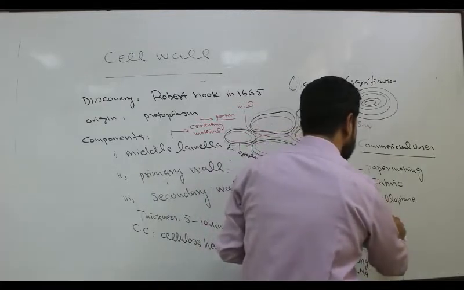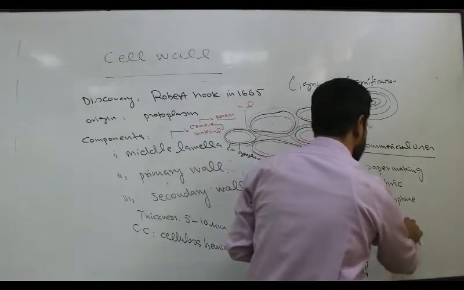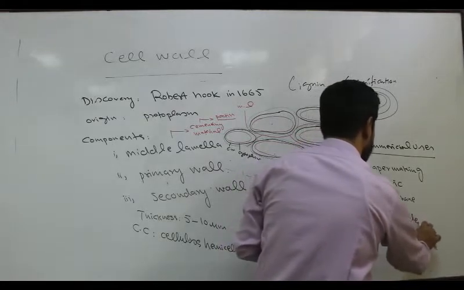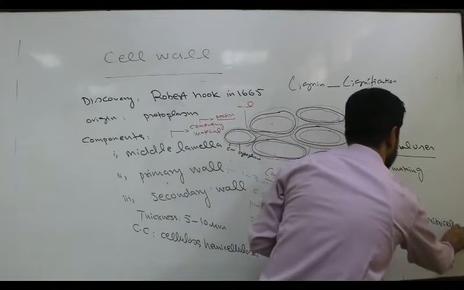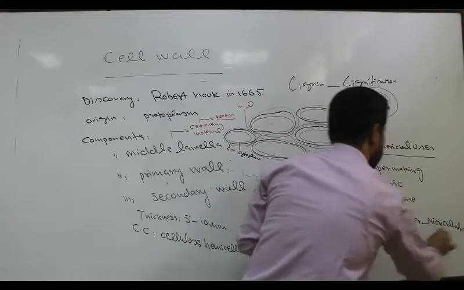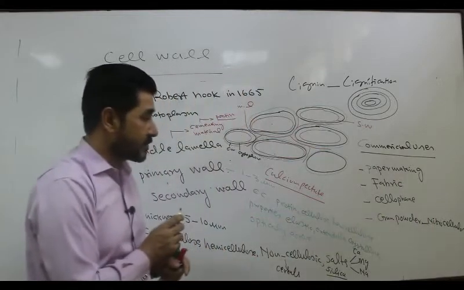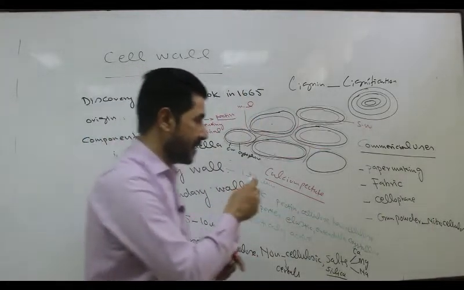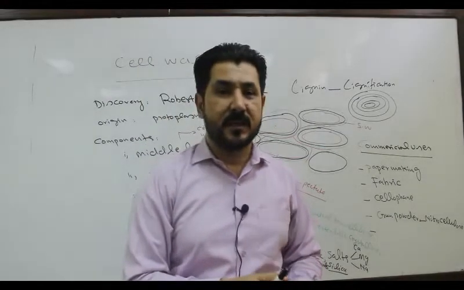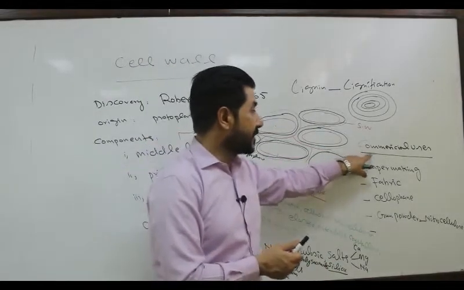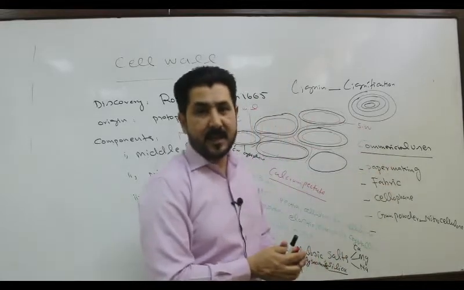Gunpowder, nitrocellulose, which is also called gunpowder, is also a product of what? Plant cell wall. So we were discussing the cell wall. At the end, what are the commercial uses of plant cell wall?